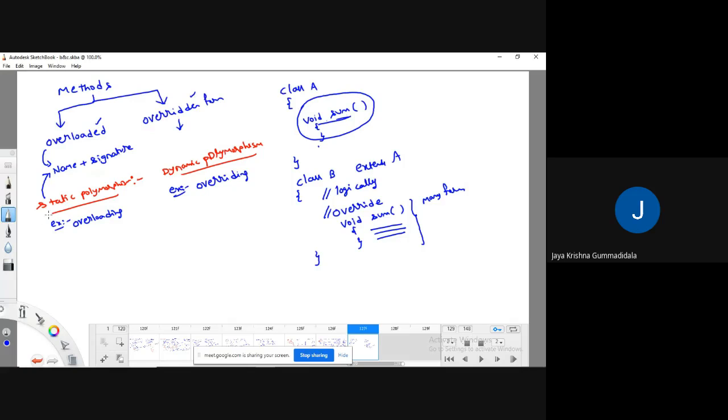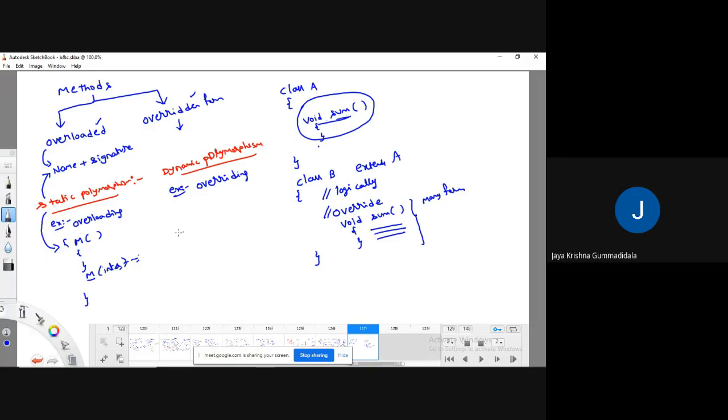Okay, so what do you mean by static polymorphism? See, there exists a method in a class, and there are multiple remaining methods with the same name, but with a different signature.